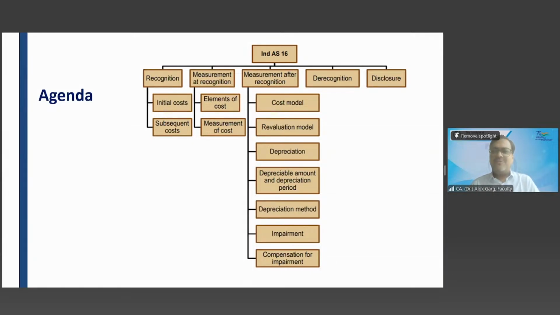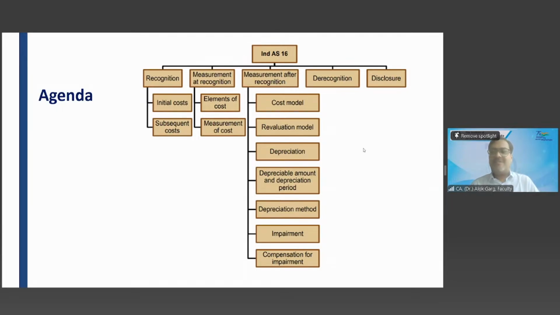I have used these 2 words many times, faithful representation. Where have I used them? After Ind AS 1, I have used these 2 words in detail: faithful representation and relevant information, in accounting policies, AS 8, Ind AS.